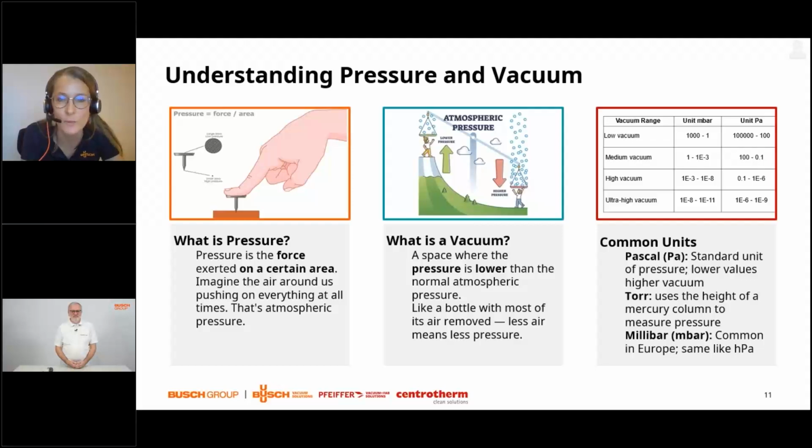Medium vacuum is more around 1 millibar to 10 to the minus 3 millibar. High vacuum is generally described in the range of 10 to the -3 to 10 to the -8 millibar. And below that we have ultra high vacuum, which we consider around 10 to the -8 going down to 10 to the -11 millibar.